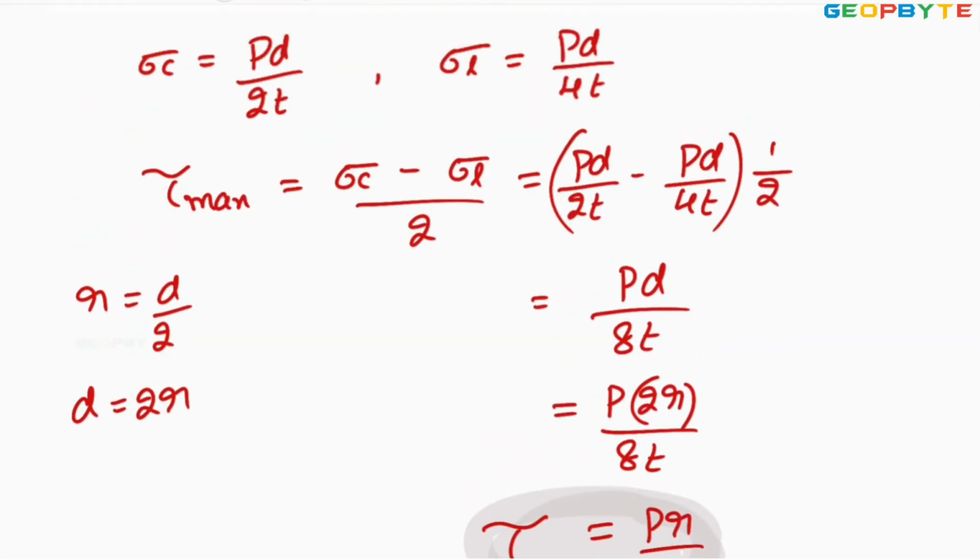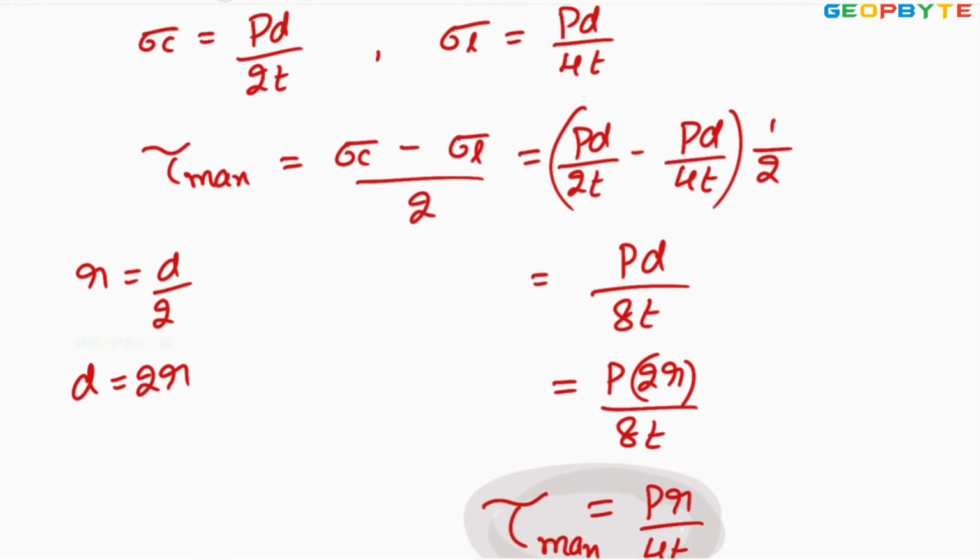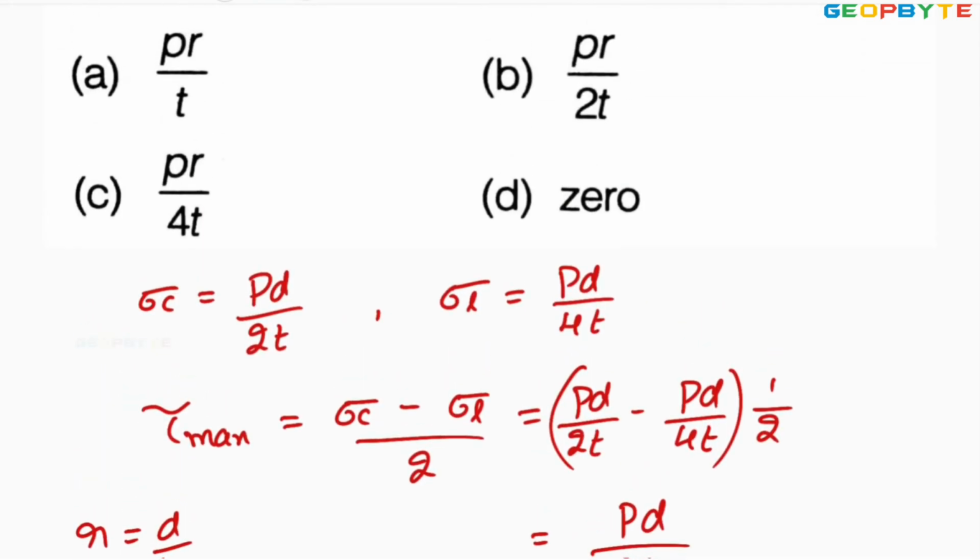Now look at the options. My answer is PR by 4T. Look at option C, PR by 4T. Therefore, option C is absolutely correct. I hope you got my point. Let us take one more problem.